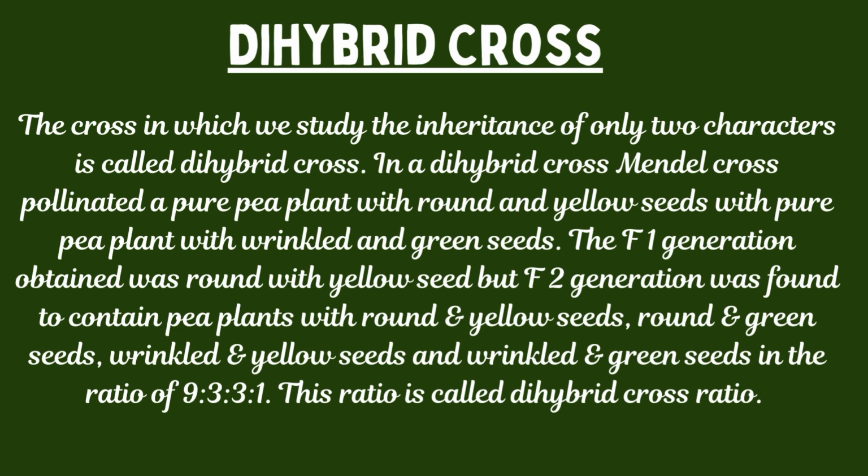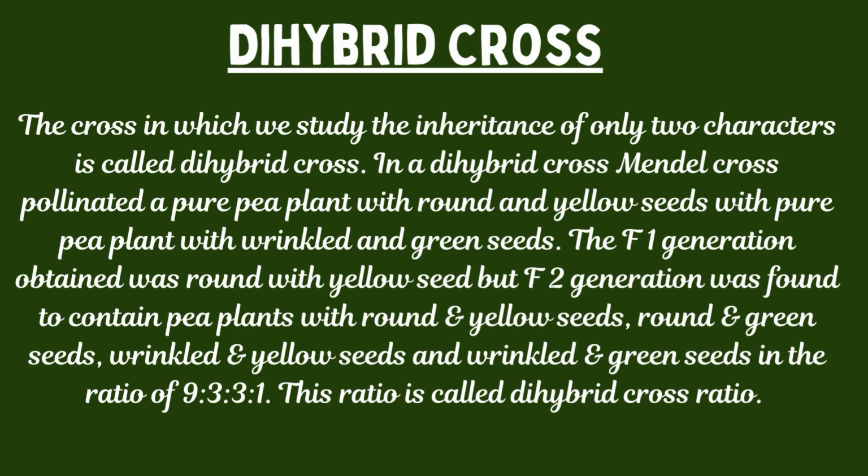First, pea plants having yellow and round seeds. Second, pea plants having round and green seeds. Third, pea plants with wrinkled and yellow seeds.